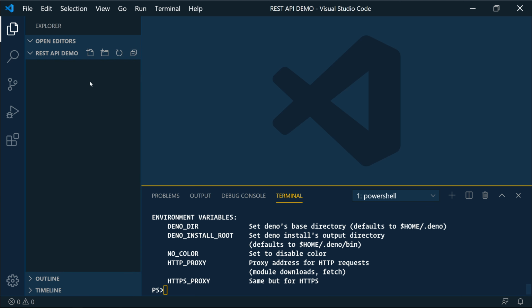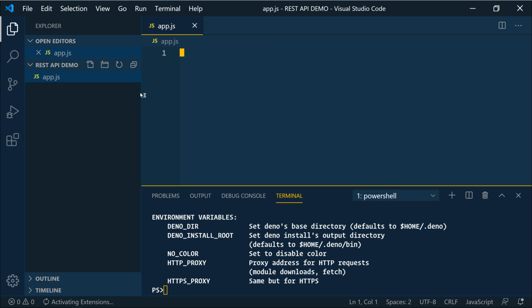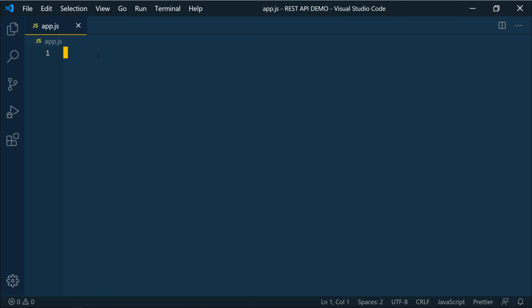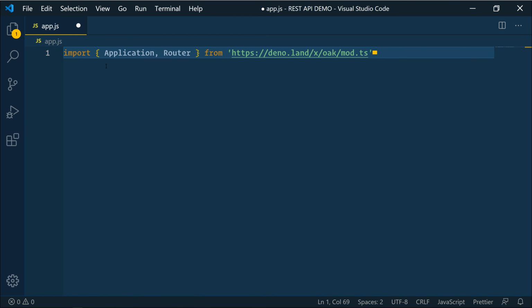Now let's create a file here. So we'll call it app.js. Again, we're going to use JavaScript. I'll get rid of the sidebar there, and we don't need the terminal. The first thing that we're going to do is import Oak. So I'm just going to paste that in, and we're going to destructure. We're going to pull Application and Router from Oak. And you'll notice that in Deno, we use extensions, and this is a TypeScript file. We can bring TypeScript files in. We can bring JavaScript files in. It doesn't matter, but we do have to use the extension.